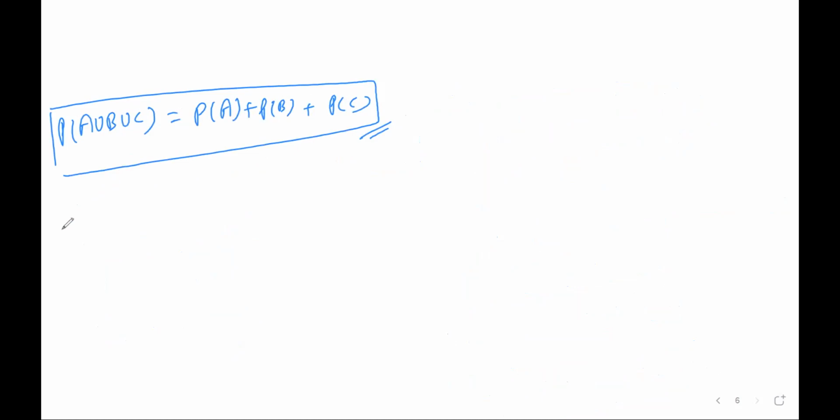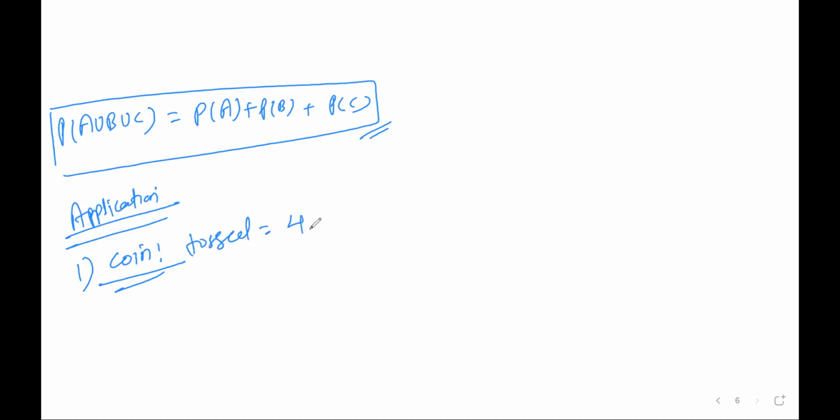Now we'll look at the application of these three important formulas. Application means we'll take the coin case first. If a coin is tossed 4 times, then what is the probability of getting 3 heads?